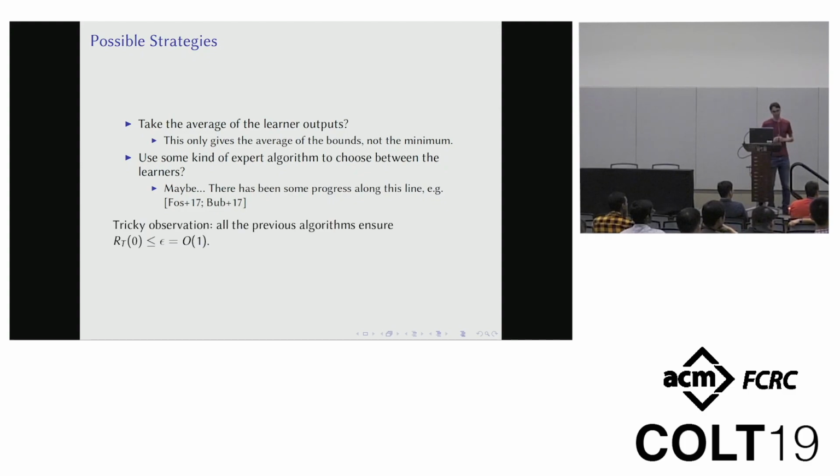And we're going to use this tricky observation, which is that the previous algorithms I mentioned all have the property that their regret at the origin is epsilon, which is a constant. Okay, how can we use this? The algorithm is even simpler than just averaging. We're going to just sum.